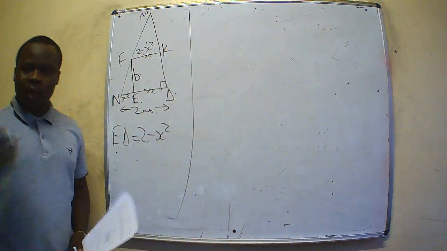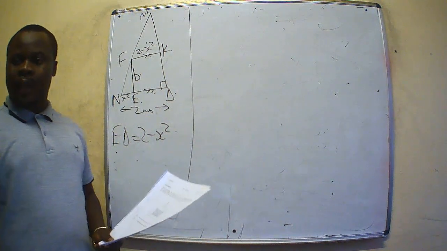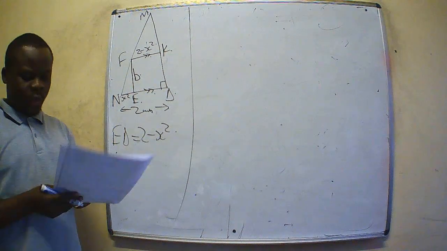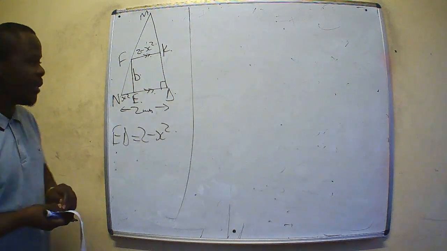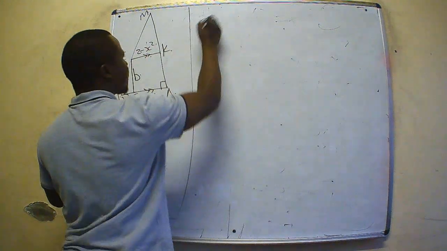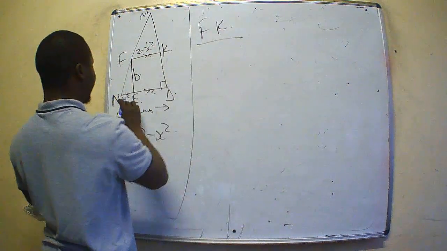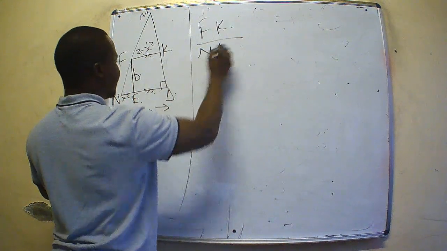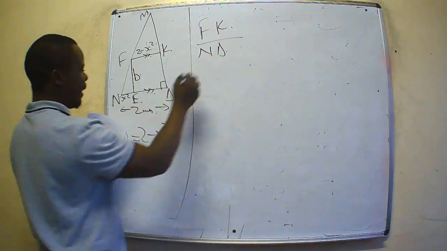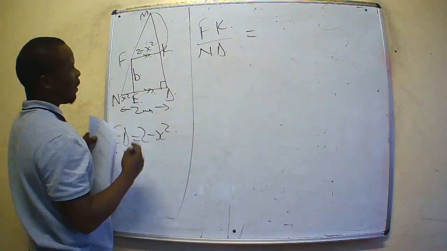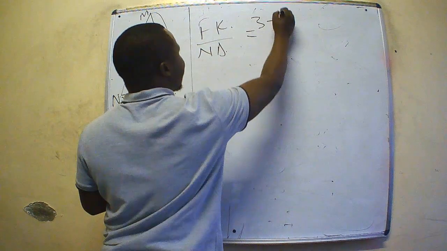So, using the laws of Euclidean geometry, understanding the law of proportion, we understand that Fk divided by Nd is equal to 3 minus b.